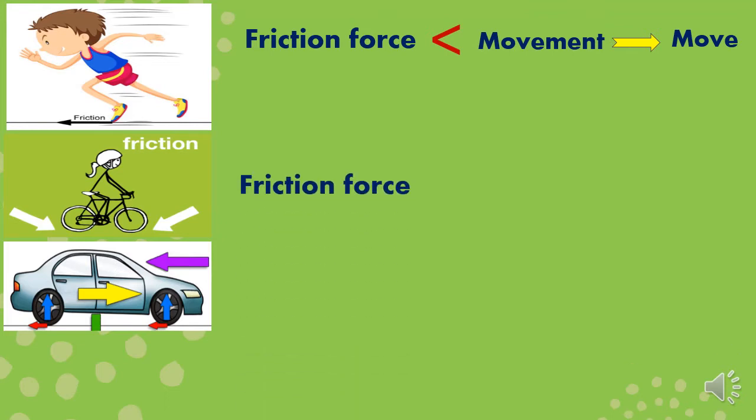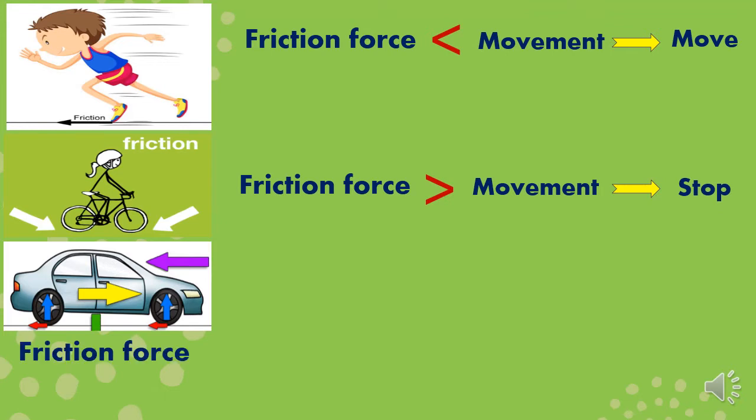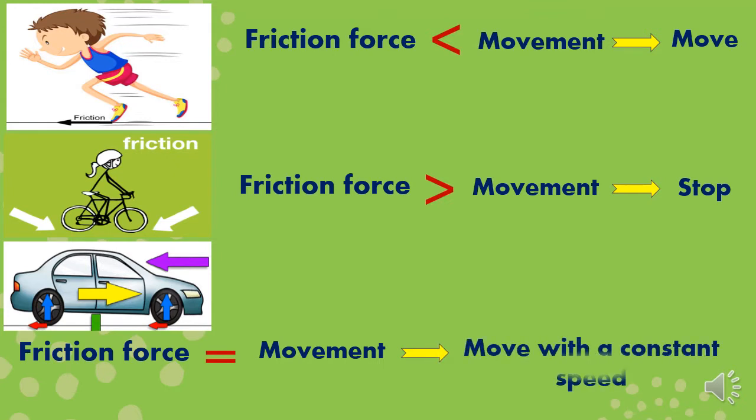However, if the friction force becomes bigger than the movement force, in this case the object will stop, because the friction force here is very large. But when the friction force becomes equal to the movement force, the object will move, but with a constant speed. And constant here means normal or medium speed.